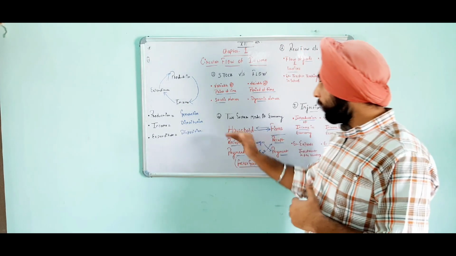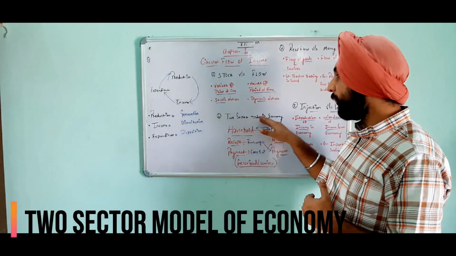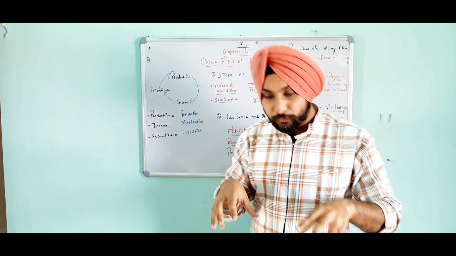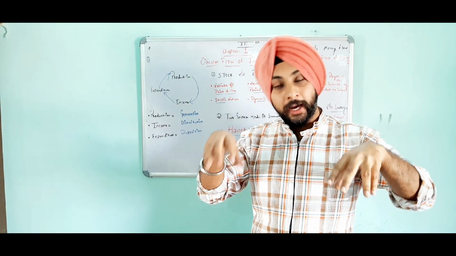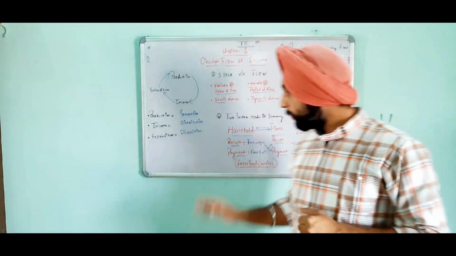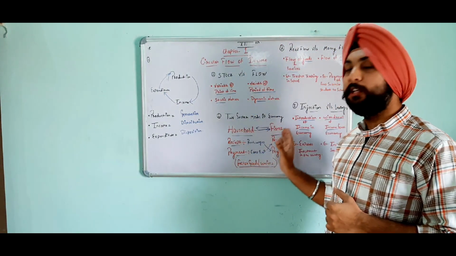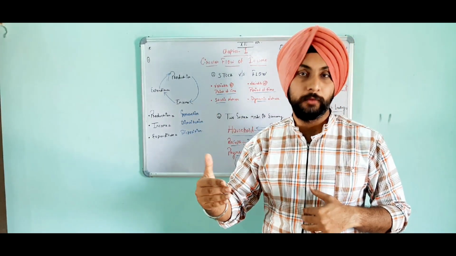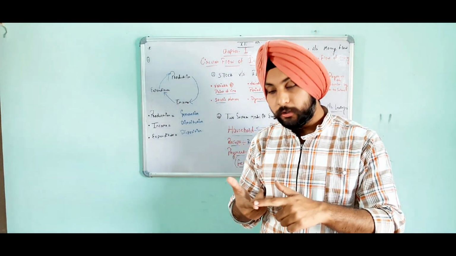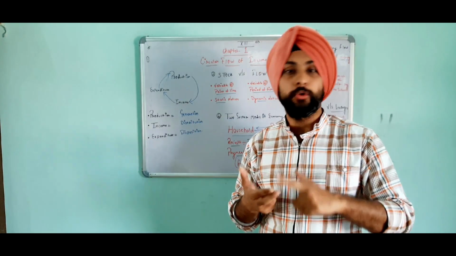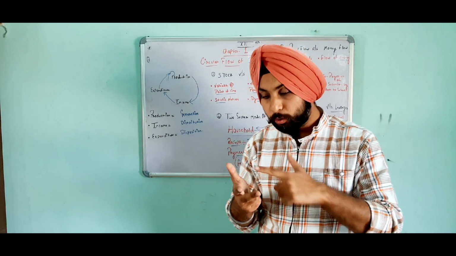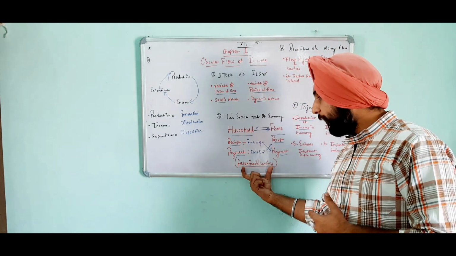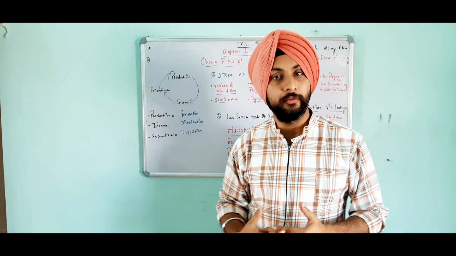Okay, now coming towards our next topic, that is two-sector model of economy. Now, two-sector model of economy stands for the two strong pillars of the economy, and these two pillars are the households and the firms. The household means consumers, we, and the firms means the producers, the firms who always keep on producing. Now इन दोनों का कुछ ना कुछ receipts, इन दोनों का कुछ ना कुछ payment है. Both of them have some sort of receipts and payments as well, and they always have factor goods and services and factor payments.